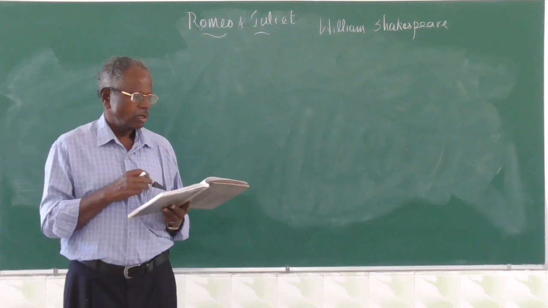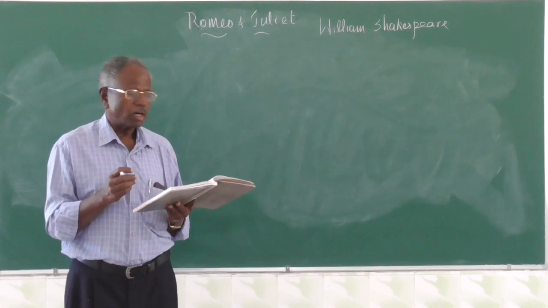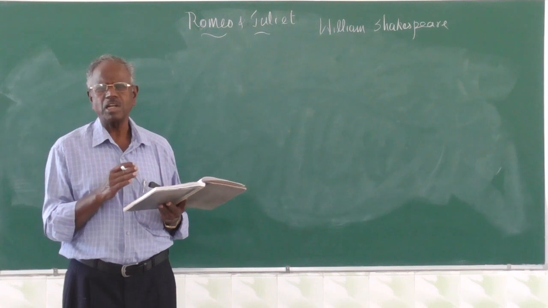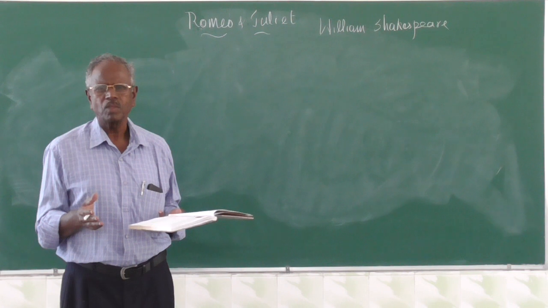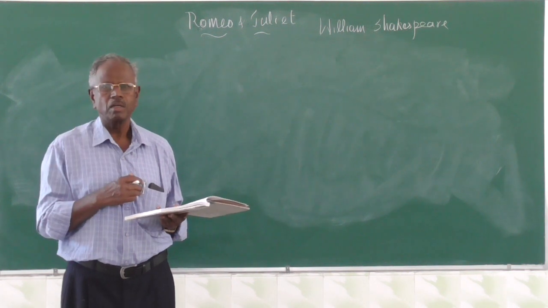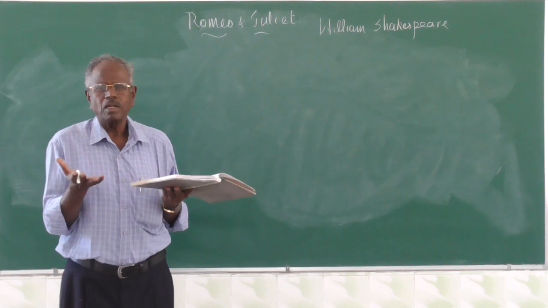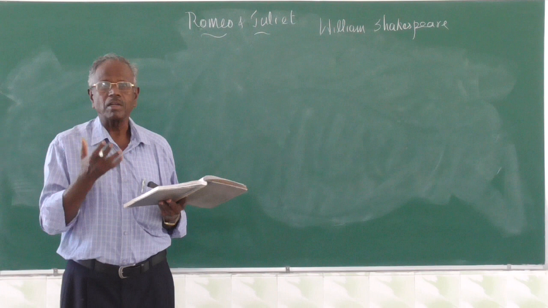Third comparison. Beauty too rich for use, for earth too dear. Too rich for use. That means she does not belong to this world. She is not an earthly beauty. She is a heavenly beauty. And too dear for earth. She is not fit for this earth. She is supposed to be in heaven.